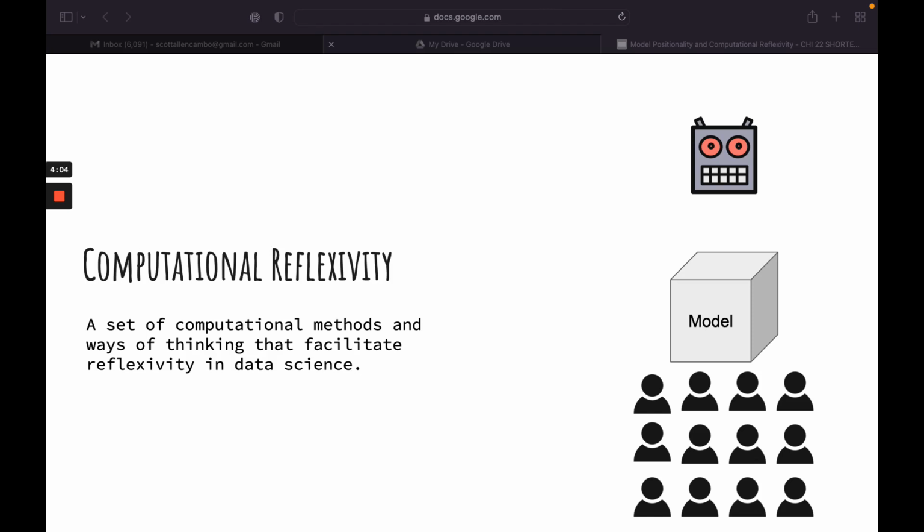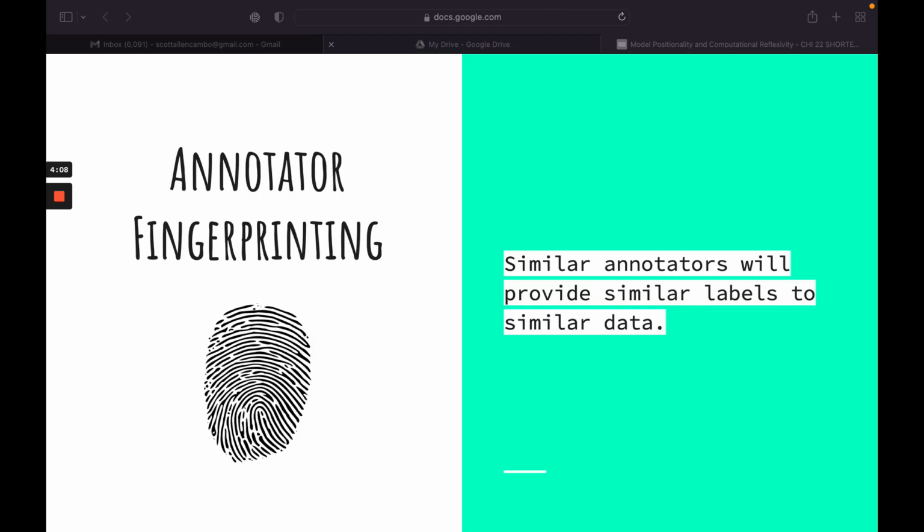I'll briefly describe some of the methods that we contribute to computational reflexivity in our paper. The first technique we propose is called annotator fingerprinting. The idea behind this is that we can reflect on positionality by comparing and contrasting how different entities would annotate the data under different conditions. Here, we make the assumption that annotators with similar positionalities will provide similar labels to similar data.